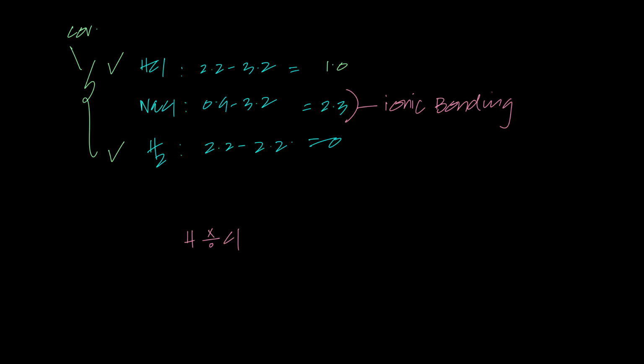Now, I want you guys to appreciate the fact that chlorine is more electronegative than hydrogen, right? If you check the electronegativity out, it's 3.2 and that's 2.2. So chlorine is more electronegative than hydrogen. Agreed? What is electronegativity?